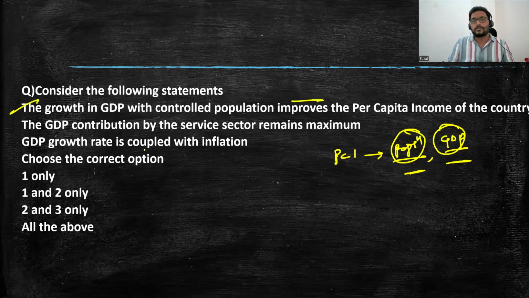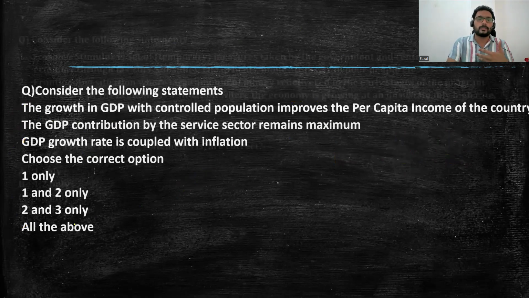Next, GDP contribution by the service sector remains maximum. Obviously, GDP contribution of the service sector in India, or in any of the states, is the highest. The GDP growth rate is coupled with inflation. Obviously, it is coupled with inflation because growth rate is always inclusive of inflation. If there is inflation, there is growth. If there is no inflation, I don't expect any growth in the economy.